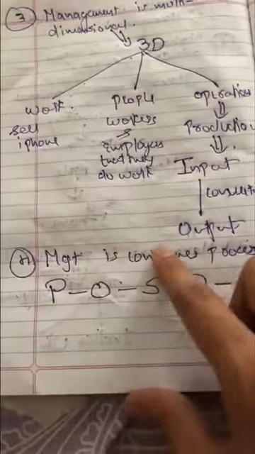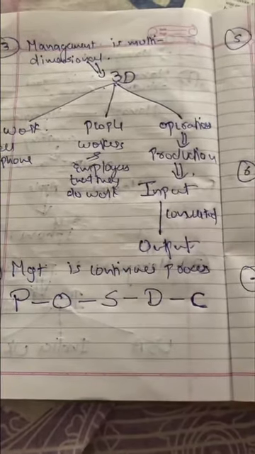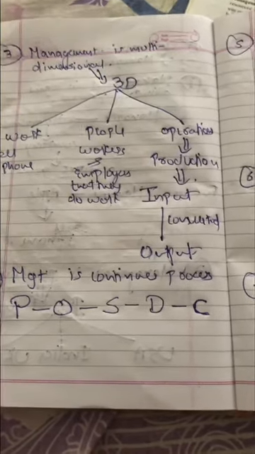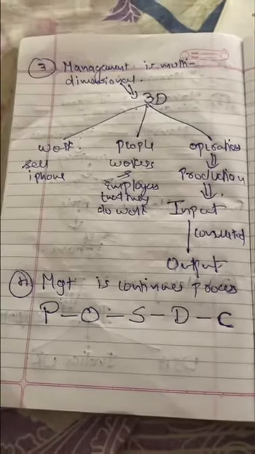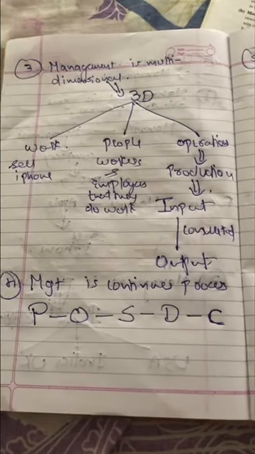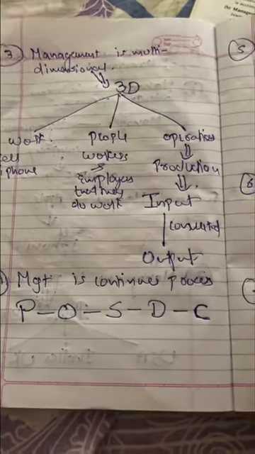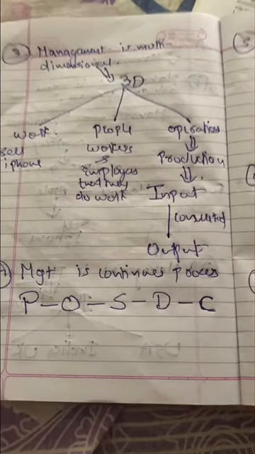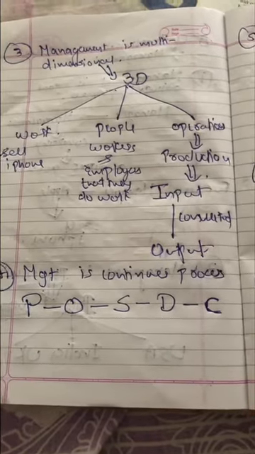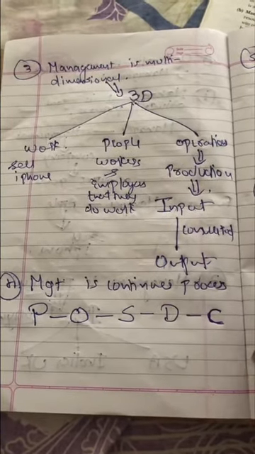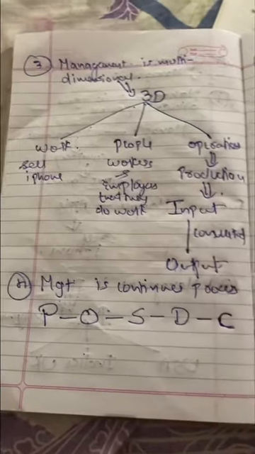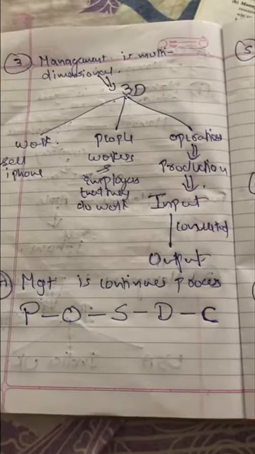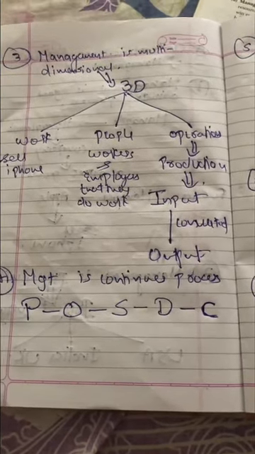Fourth one, management is a continuous process. What do you understand by this? Management is a continuous process. That means it will go on and on and on, right or wrong. Facebook is going on every year, and the manager Mark Zuckerberg is managing it again and again and again. It is not like Mark Zuckerberg managed the Facebook company for one particular day and after that he left, right or wrong. Or managed the business for 1 year and then left. He's managing again and again. So a manager has to manage the business every single day, and it is a continuous process.